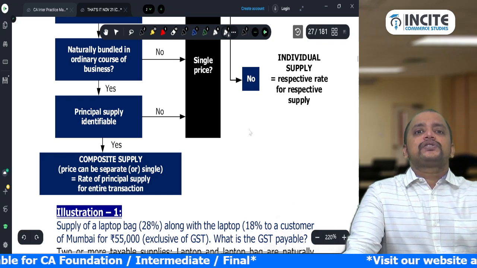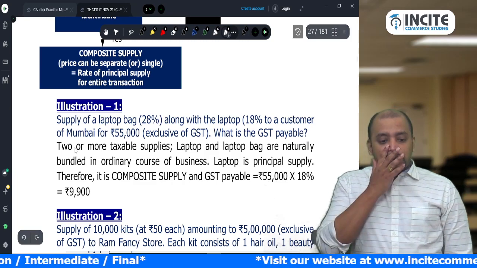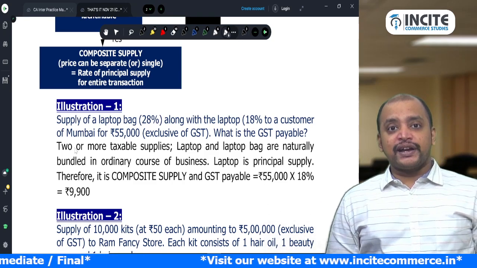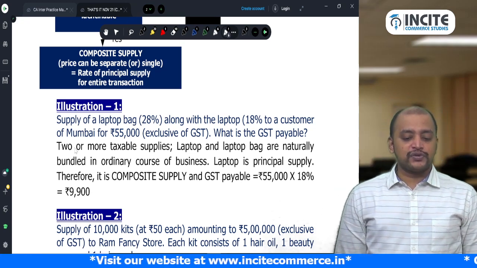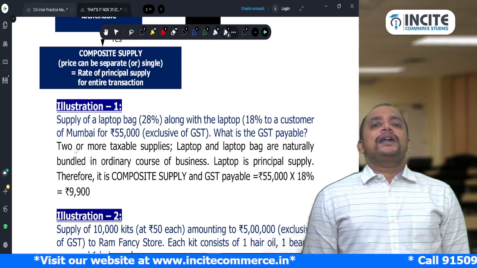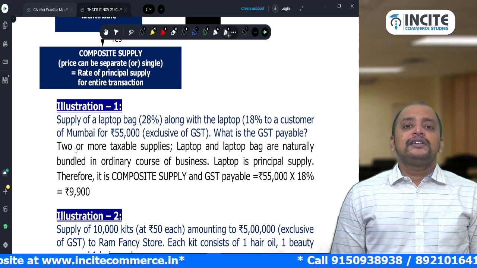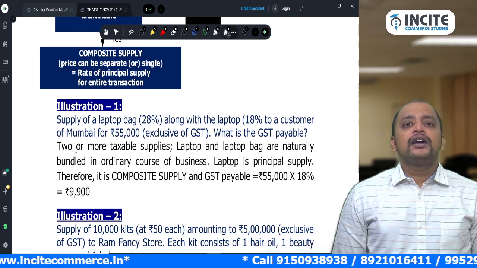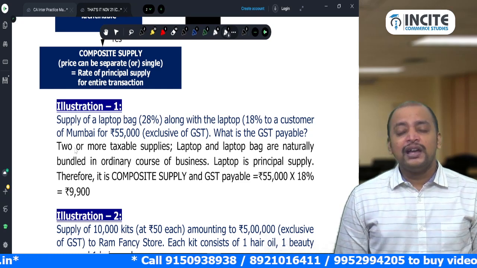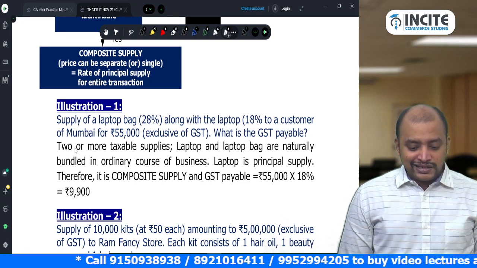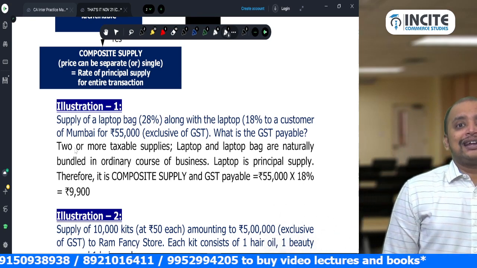Let's see some illustrations to understand this. Illustration 1: supply of laptop bag along with laptop. Laptop bag is 28%, laptop is 18%, to a customer for rupees 55,000. What is the GST payable? Laptop and laptop bag both are taxable, naturally bundled in the ordinary course of business. Usually when they sell a laptop, they will also give the laptop bag. And the principal supply is identifiable, that is laptop, so it is a composite supply. We take the rate of principal supply, that is 18%, multiplied on 55,000. So 9,900 is the GST.